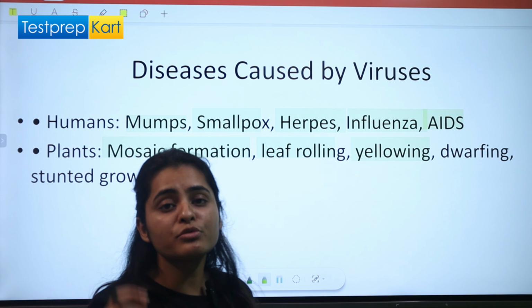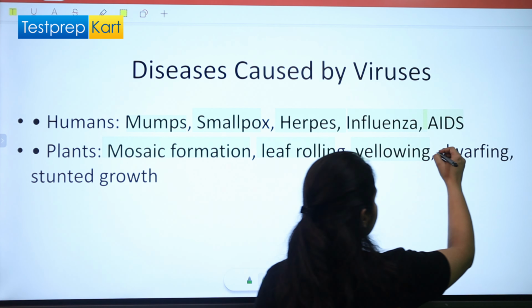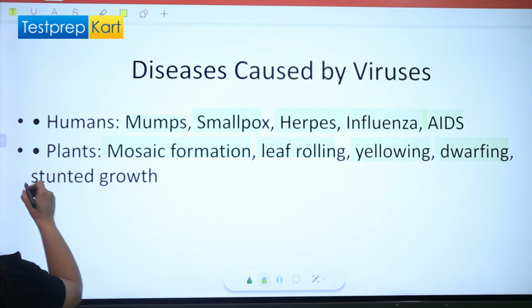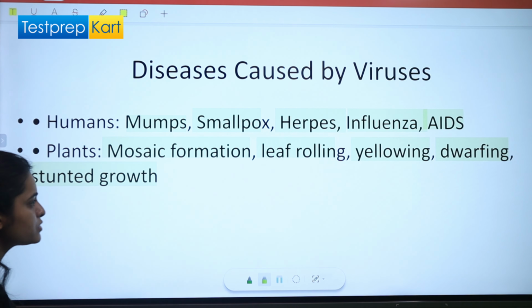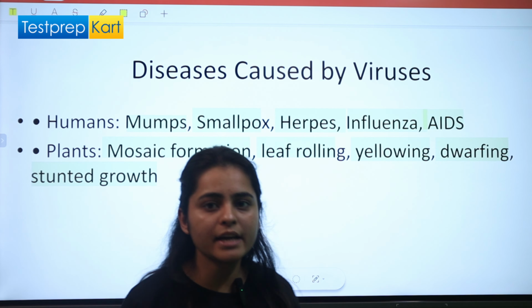That means the pigment chlorophyll a will get reduced. Dwarfing, small size of leaf or plant. Stunted growth is also a kind of dwarfism, right? That means the growth of the plant will get hindered.